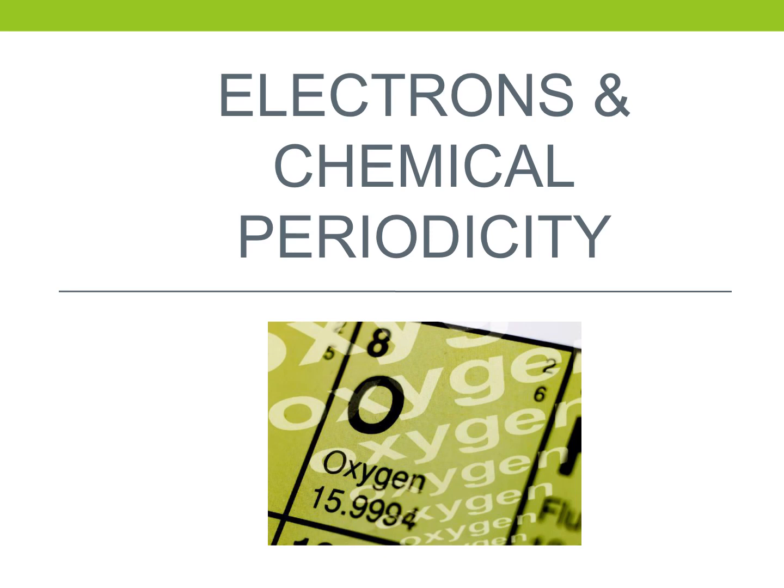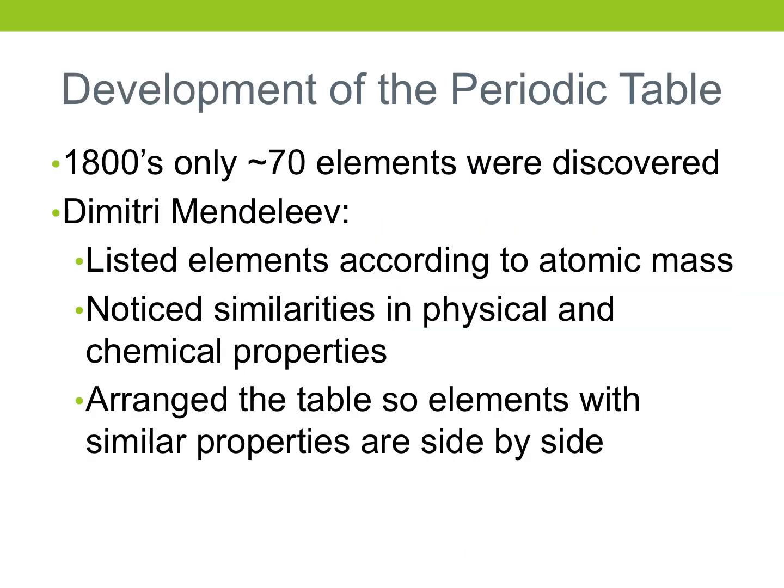All right, today we're going to start our next unit, which is all about electrons and chemical periodicity. In this unit, we'll learn how electrons are arranged within an atom, and then chemical periodicity, which is the periodic table, something like periodic law, and we'll look at trends of the periodic table. To start off, we're going to do a brief history of the periodic table.